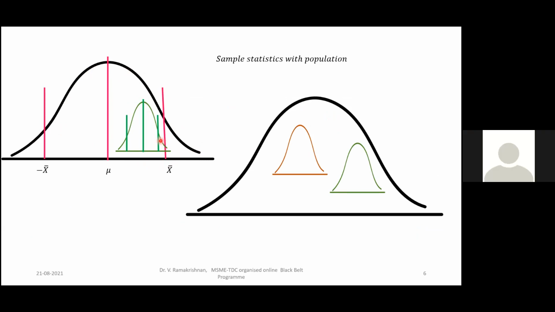Green one is sample, sir. Black one is... oh, change the answer. You can change the answer. No problem. Right? Black one, sir.